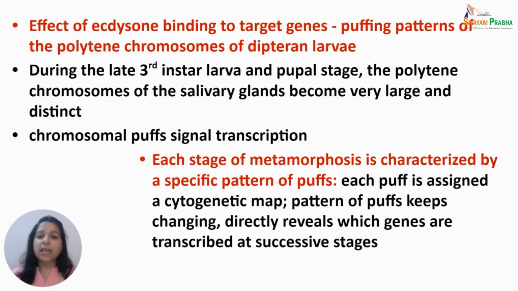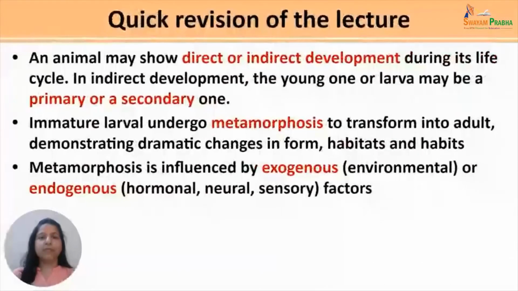Each puff is assigned a cytogenetic map location, and thus the pattern of these puffs keeps changing and directly reveals which genes are transcribed at successive stages of metamorphosis. So this was all about the metamorphosis in amphibians and in insects, along with the hormonal regulation in the metamorphosis. Now let us have a quick revision of the lecture.